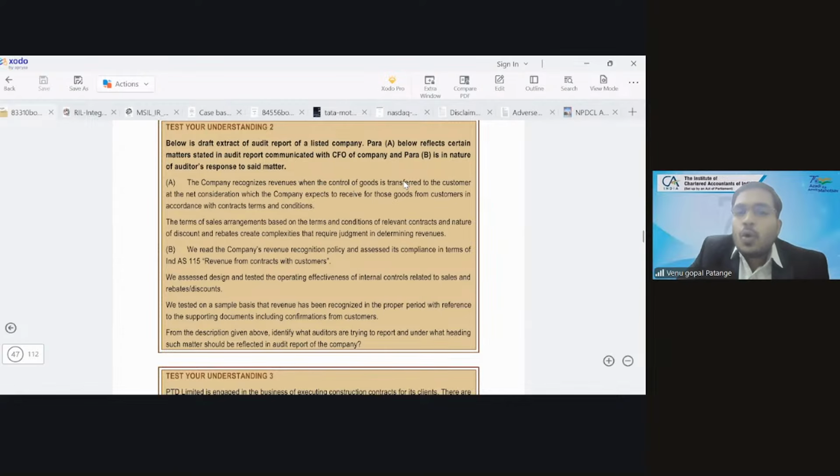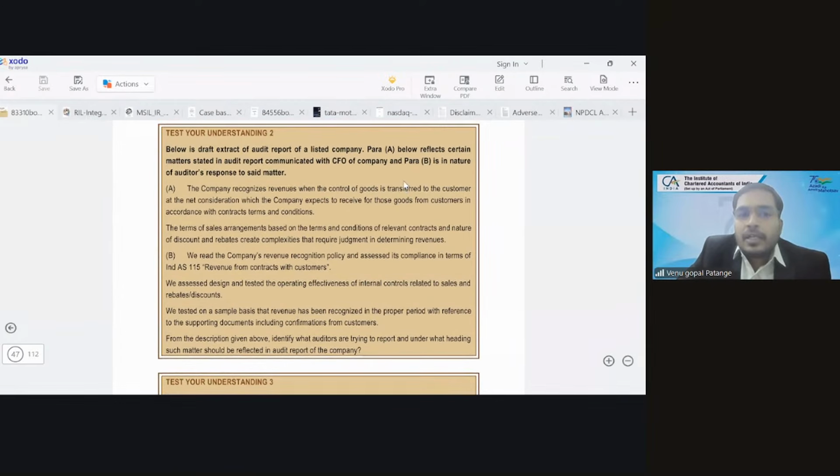This is the only standard wherein you report what the matter is, and at the same time what the auditor's response to that matter is. In qualification, adverse, disclaimer, emphasis, you only write about the matter. You don't give how the audit was performed. Only the key audit matter.